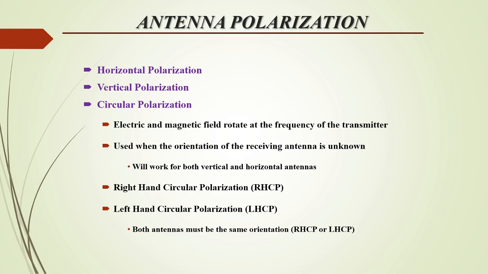In circular polarization, the electric and magnetic fields rotate at the frequency of the transmitter. It is used when the orientation of the receiving antenna is unknown, so it will work for both vertical and horizontal antennas. Right hand circular polarization and left hand circular polarization are the types of circular polarization, and both antennas must have the same orientation.